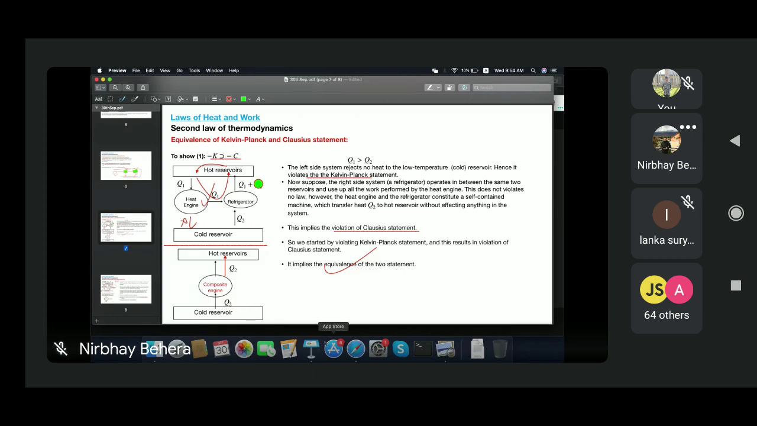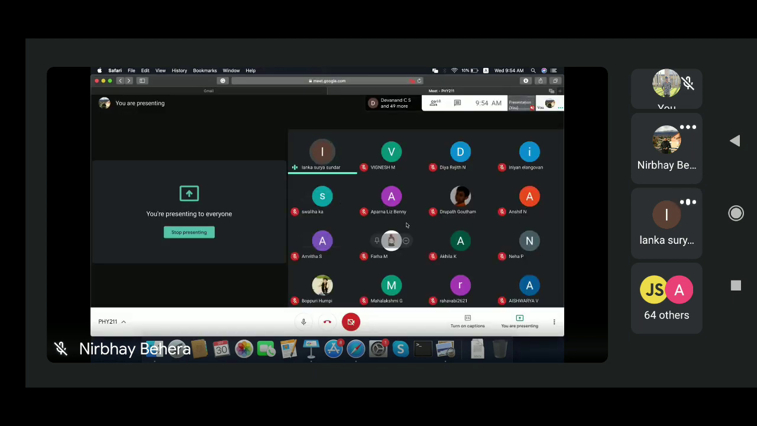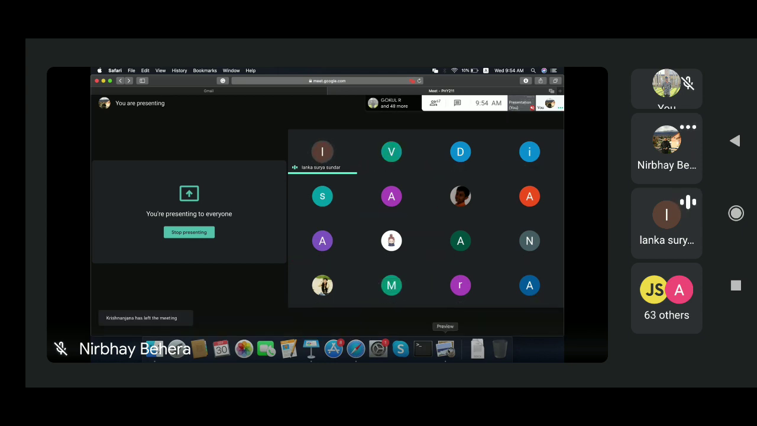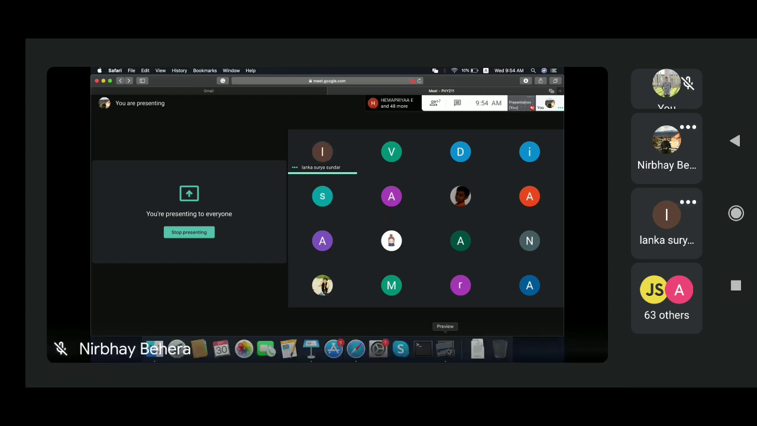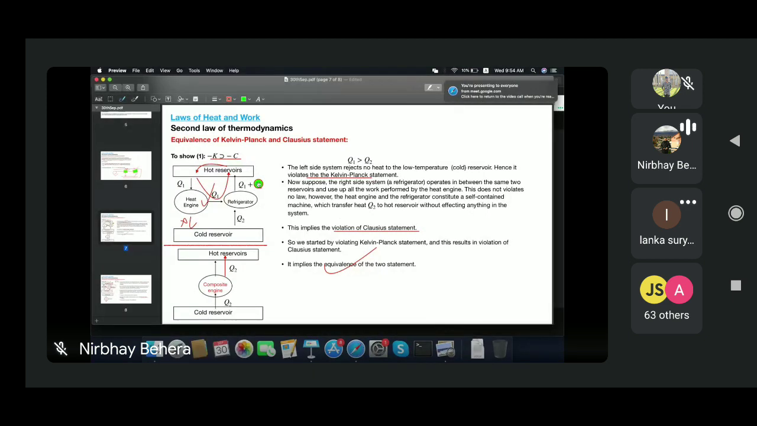Hello, sir. Excuse me. Yes. Sir, I have a small doubt. Can the efficiency of a heat engine be equal to the efficiency of a refrigerator? Yes, why not?